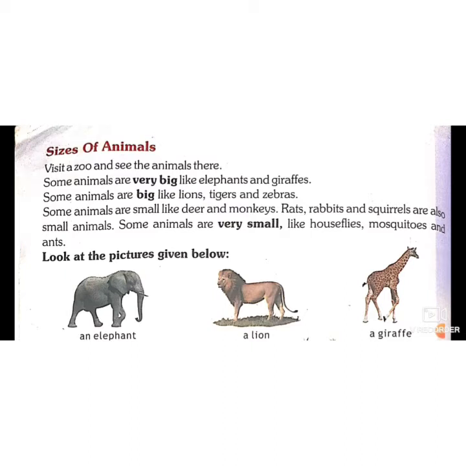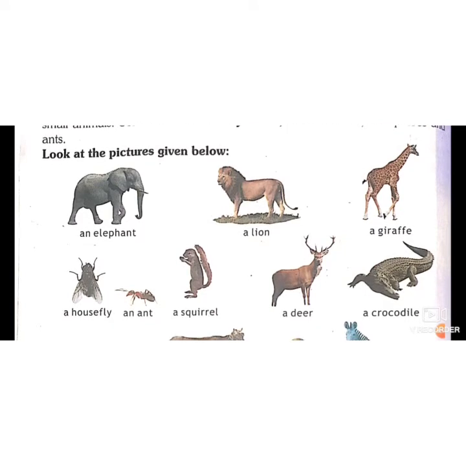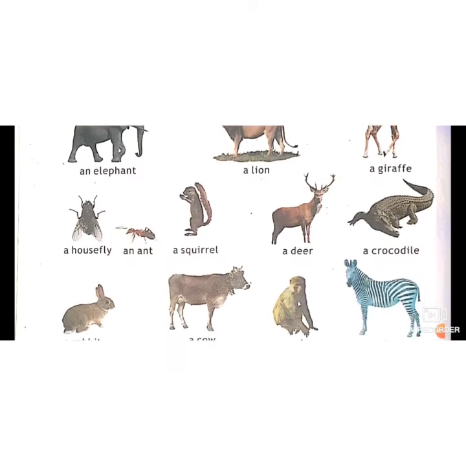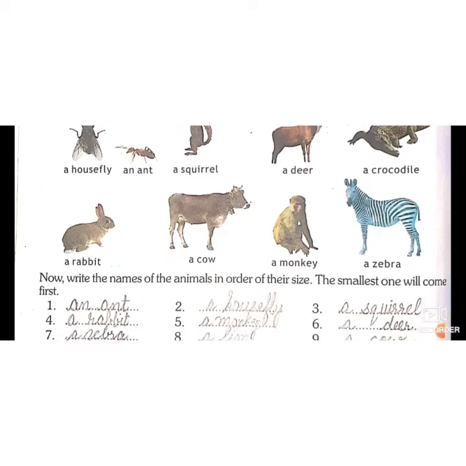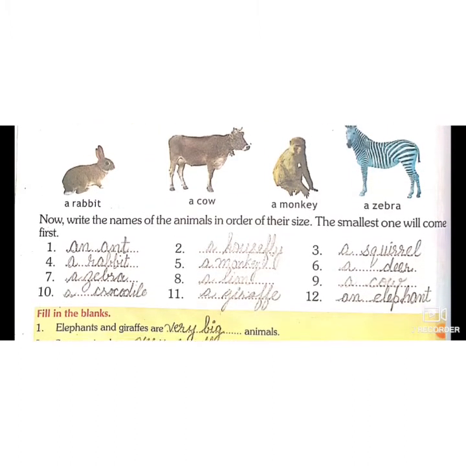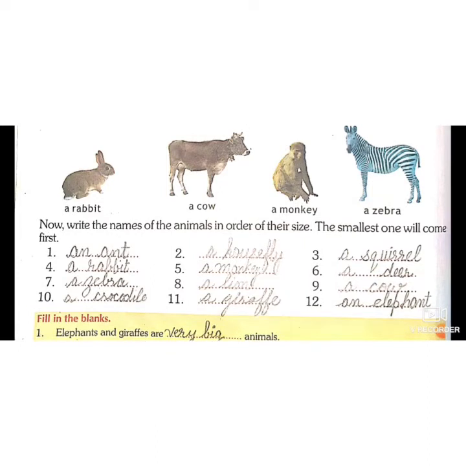In lesson number 2, we learned that houseflies, mosquitoes, and ants are uninvited animals because they spread diseases and they are very small. They enter our homes without our will. Look at the pictures given below. An elephant, a big animal, lion, giraffe, housefly, an ant, a squirrel, a deer, a crocodile, a rabbit, a cow, a monkey, and a zebra. Now write the names of animals in order of their size. The smallest one will come first.